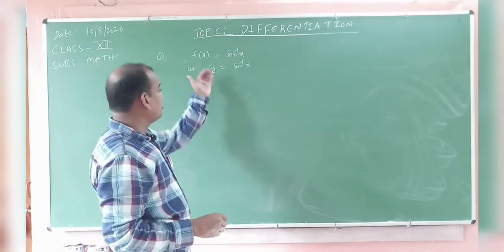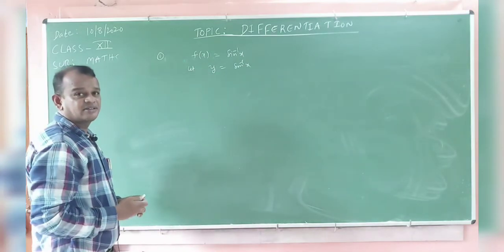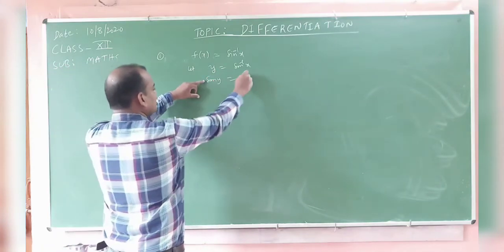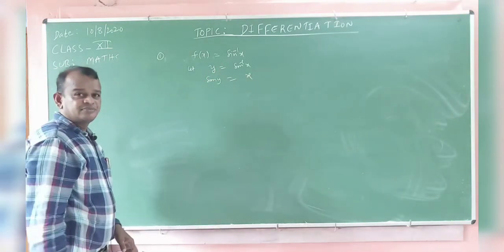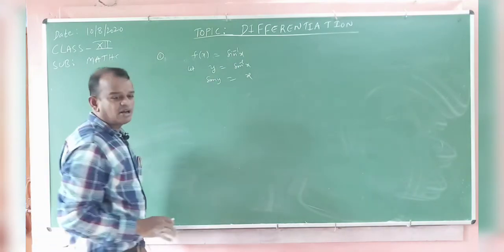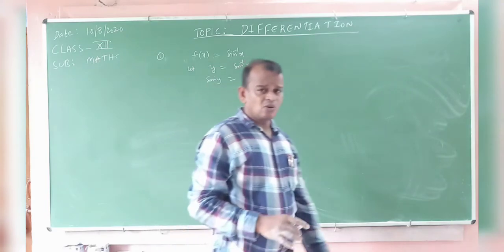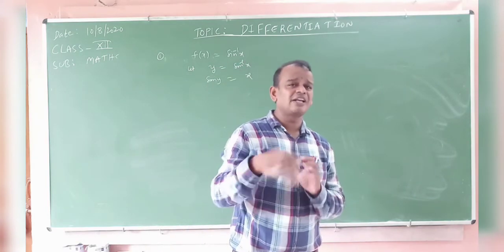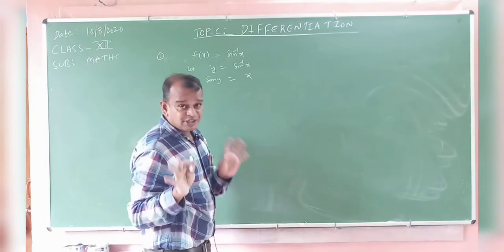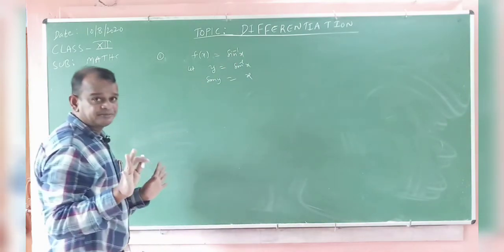Now you can find dy by dx. By using the inverse trigonometric function, sin inverse, this side, sin y is equal to x. By using the formula of differentiation, 100% actually x belongs to the closed interval minus 1 comma 1. But here you observe, what is the domain of this one? x belongs to the open interval minus 1 comma 1 only, not the closed interval.